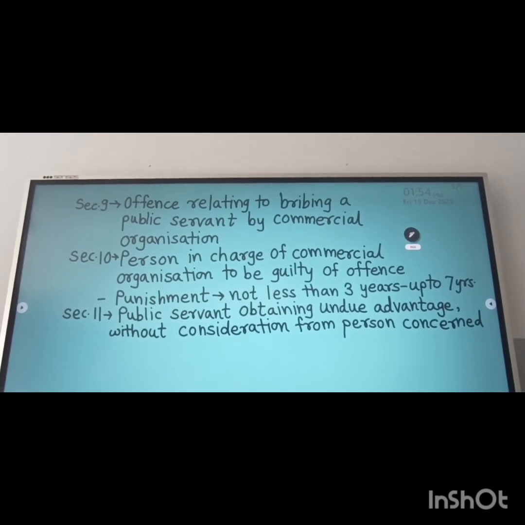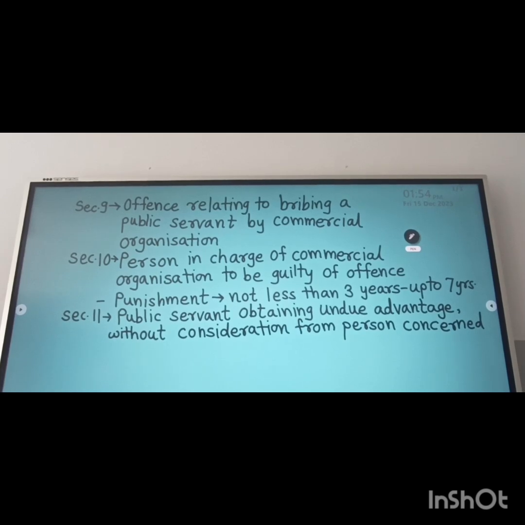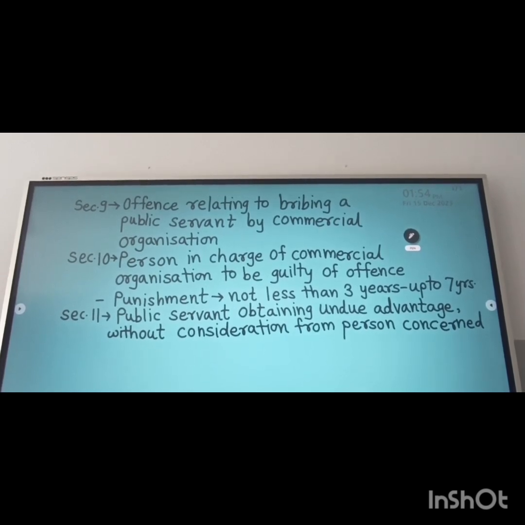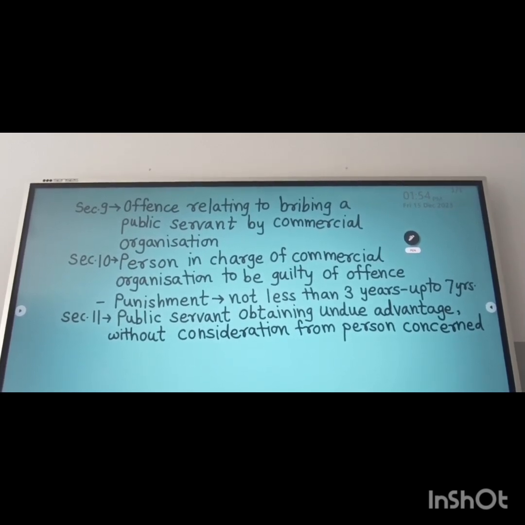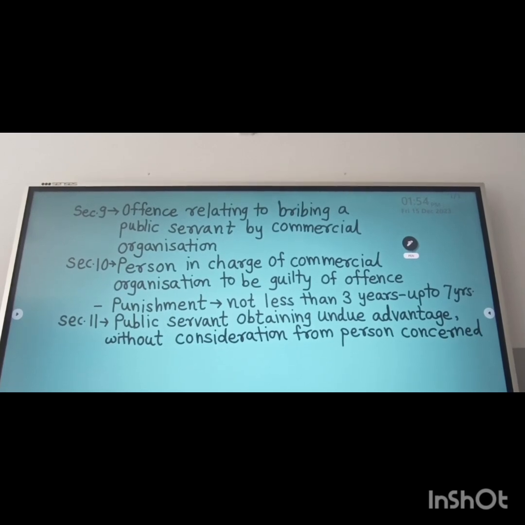Section 11 also deals with business: a public servant obtaining undue advantage without consideration from the person concerned. It is also related to business, trade and the commercial organization. Now let's move to the next topic, penalties.